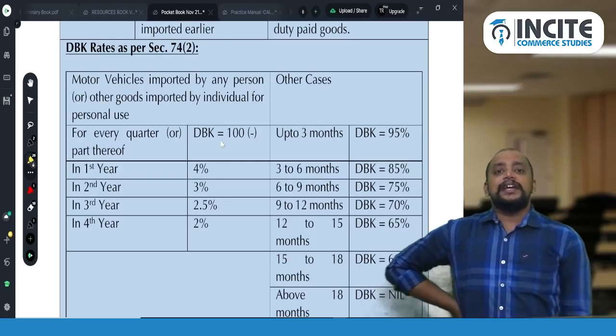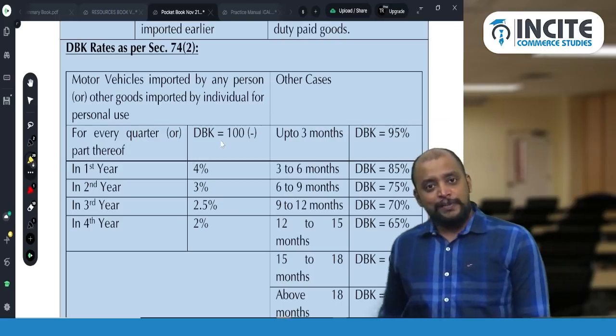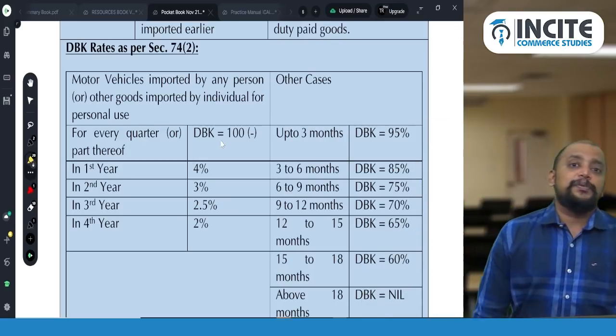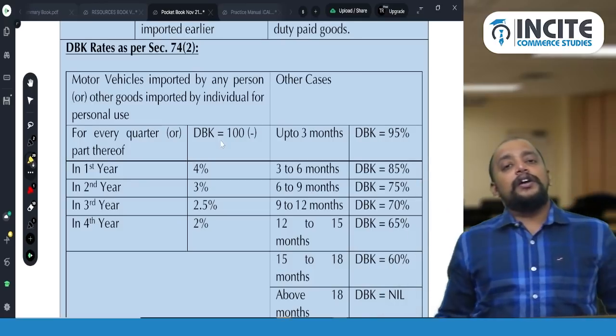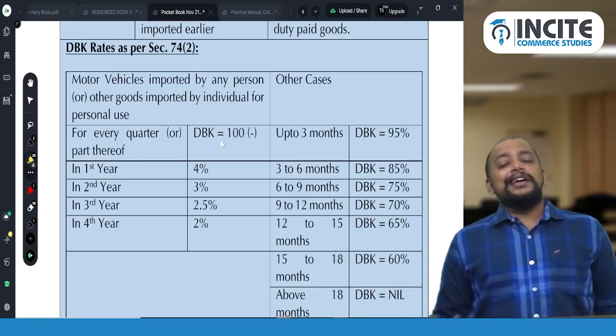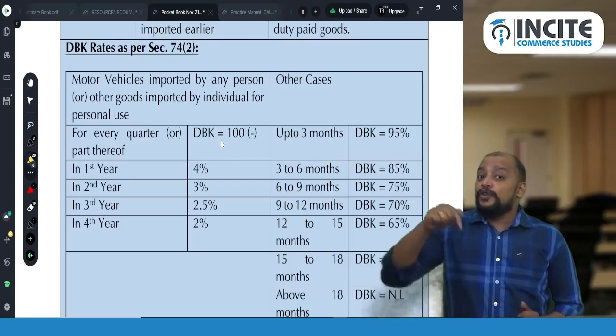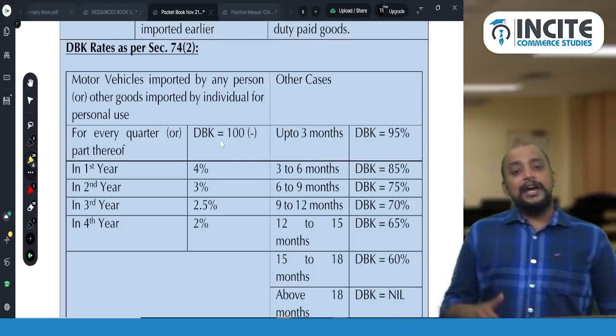And if it is any other goods, another set of duty drawback rates. So the first set is applicable to whom? Motor vehicles imported and exported after use by any person, and any goods imported by an individual for personal purpose and then exported.